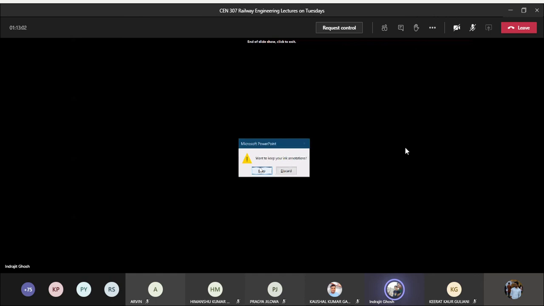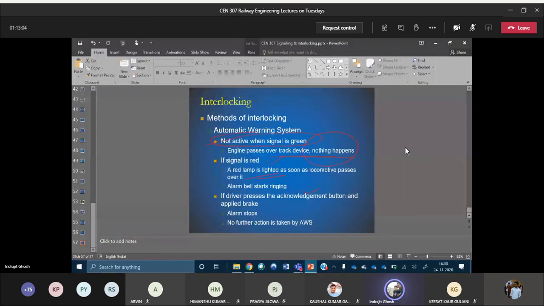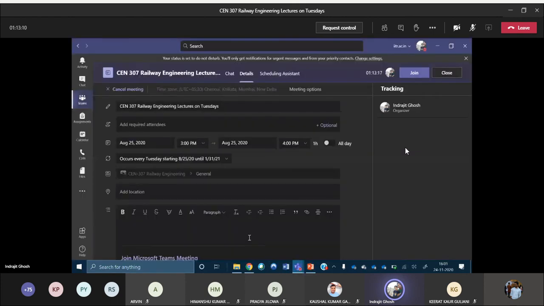So signaling and interlocking, and you can see that this automatic brake application that I have talked about is related to the collisions between the trains. So there can be obstruction in the same line, a train coming from the opposite side, or a train waiting or stagnant. There can be some other accidents which can happen due to the fracture in the rail.